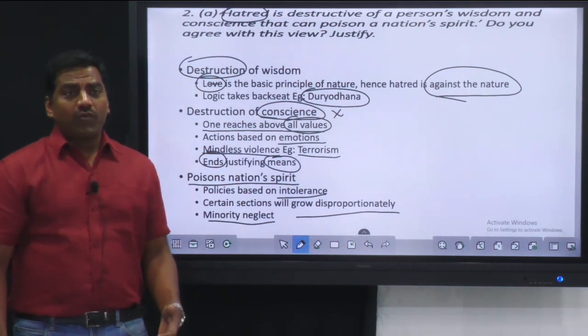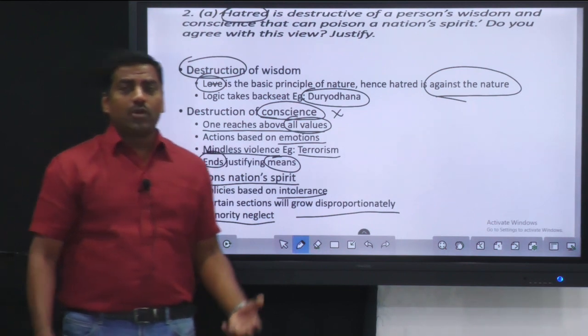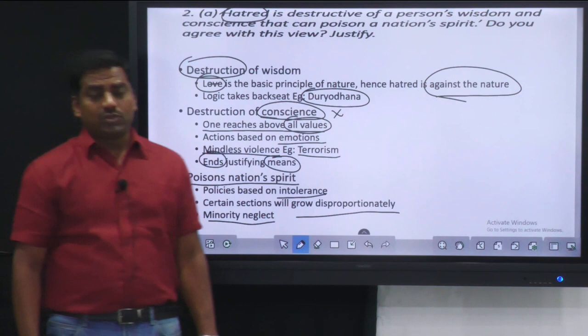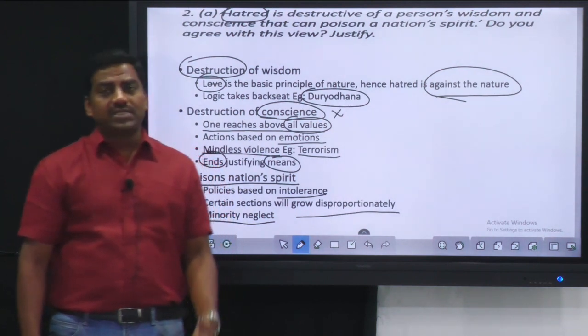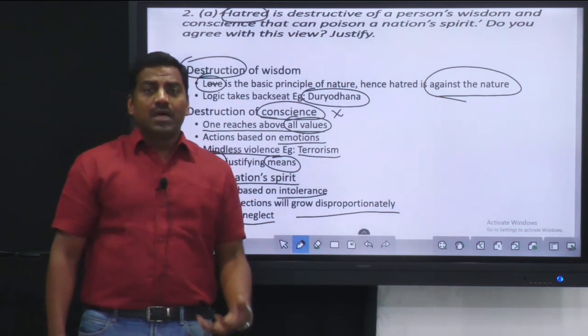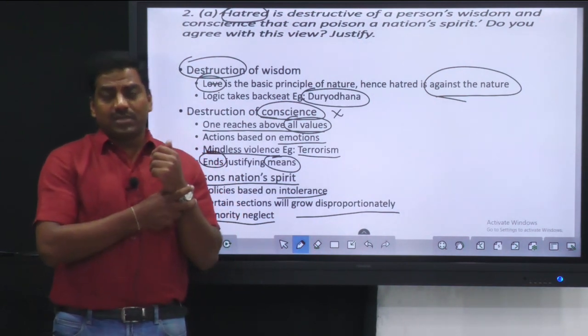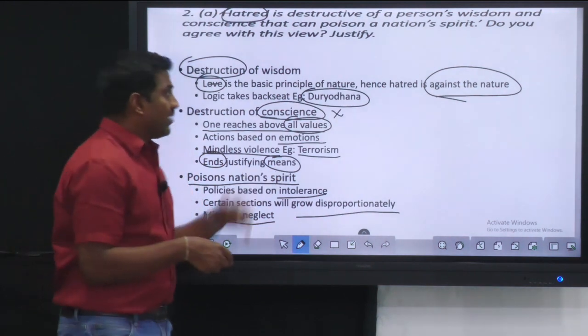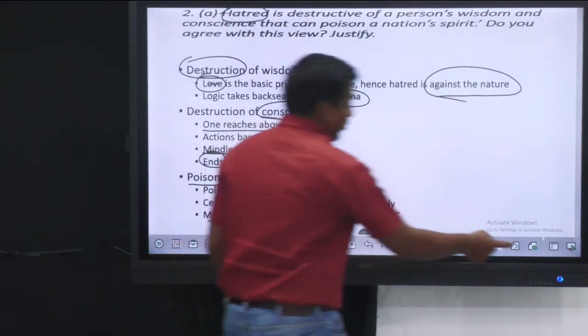It is not uniformity which we have to bring. It is all about the unity that we have to bring in. Even the hatred towards certain sections, towards certain regions, will lead to the spoiling of that country, or the image of that country at the international level will fall down. So this is what we have to address in the question.